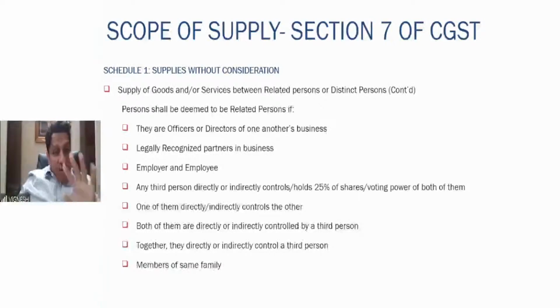What do you mean by family? The family definition is there. That also we will see shortly. Sole agent or distributor is also a related person. So if a principal is appointing someone as a sole agent or a sole distributor, they both shall be related persons.